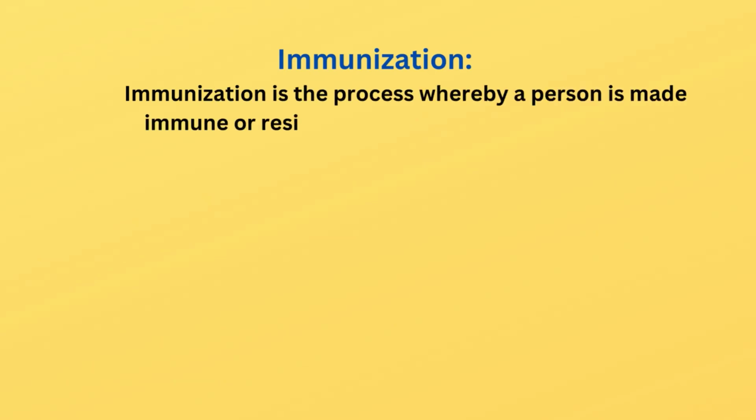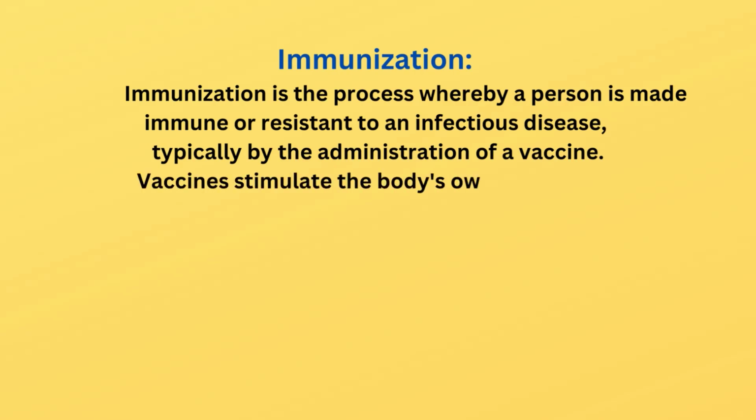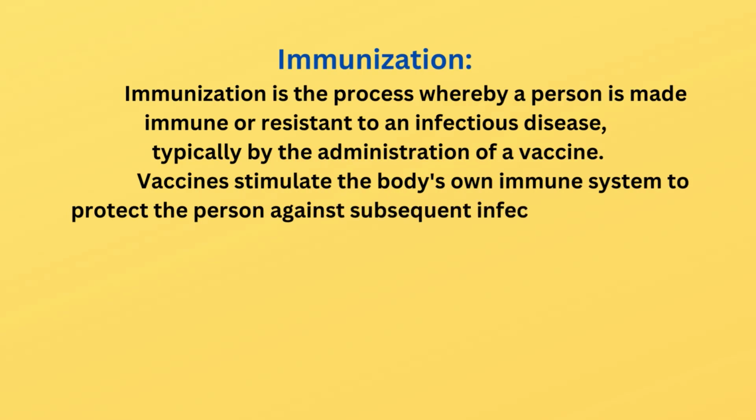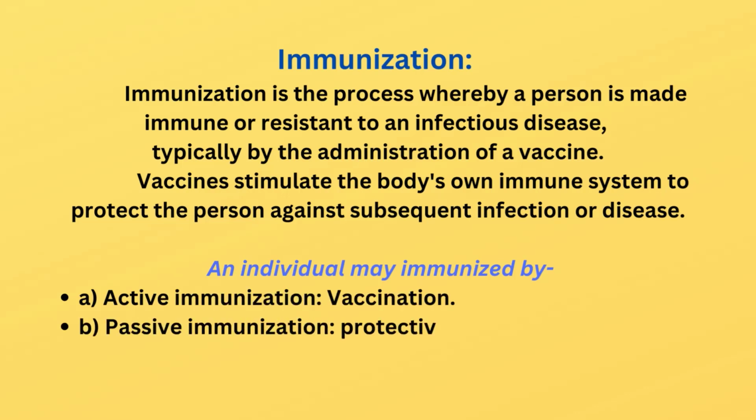Question No. 2. What is immunization and vaccine? Describe types of vaccine with example. Answer. Immunization. Immunization is the process whereby a person is made immune or resistant to an infectious disease, typically by the administration of a vaccine. Vaccines stimulate the body's own immune system to protect the person against subsequent infection or disease.